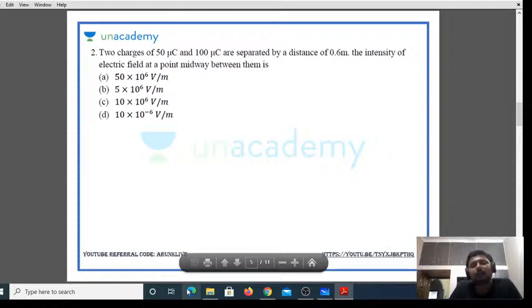The intensity of the electric field at a point midway between them. So what is this midway? Exactly at the center, right? If you find the electric field exactly at the center due to the two charges, that would be the electric field at that particular point. So let us try to understand the question now.